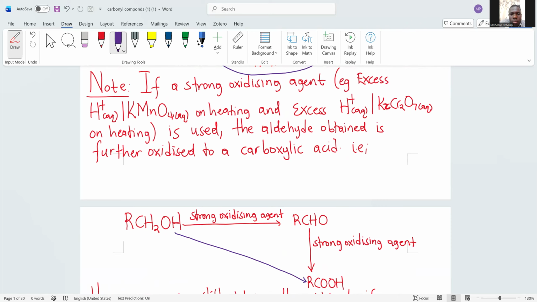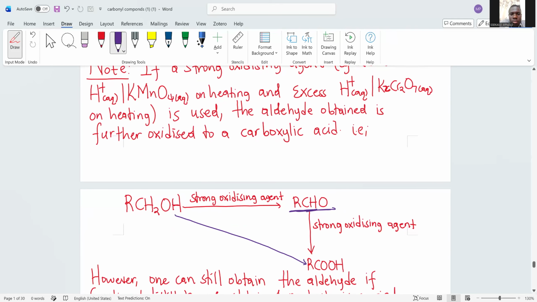You see, primary alcohols are oxidized in two ways. If you use a weak oxidizing agent, you get an aldehyde, the first case. If you use a strong oxidizing agent, you first get this aldehyde. But recall that earlier on we saw that aldehydes are oxidized. So the alcohol will first be converted to an aldehyde, a product which is oxidizable, so it will be oxidized further to get a carboxylic acid.